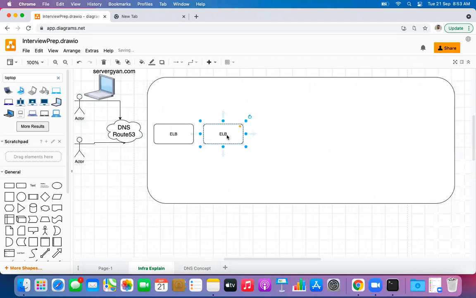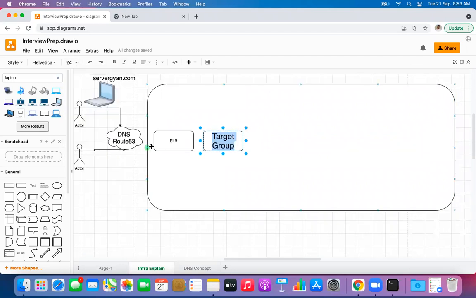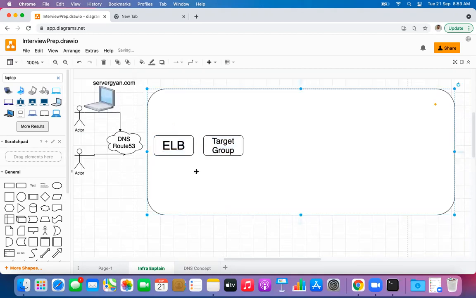Now behind the elastic load balancer, guys, we have target groups. We have a target group here. This will be known as your ELB. So a request from this DNS will come to this load balancer.